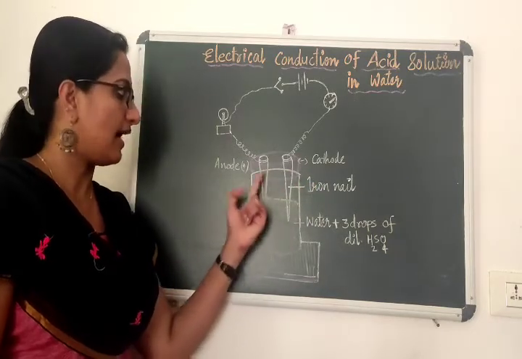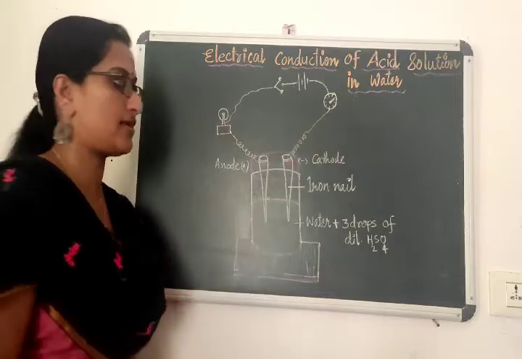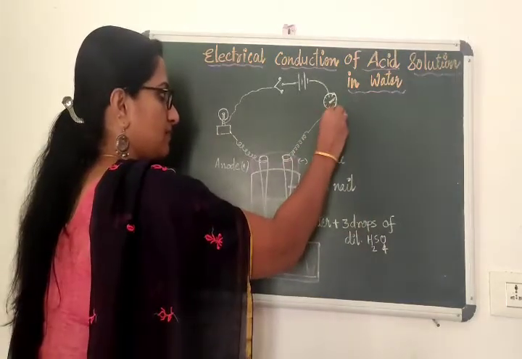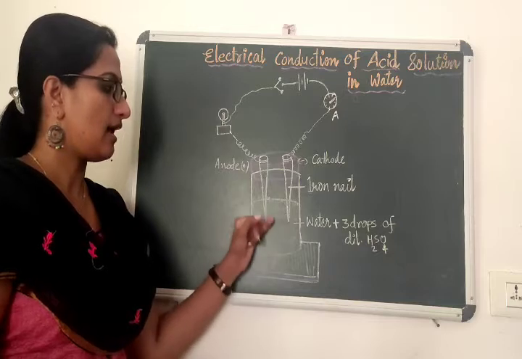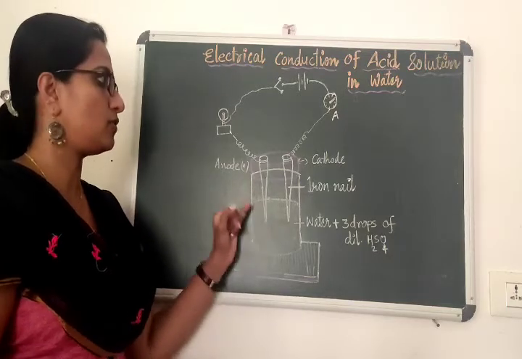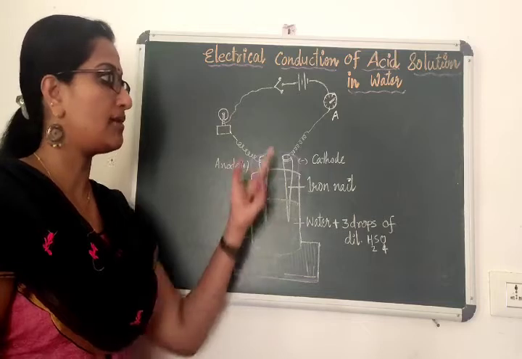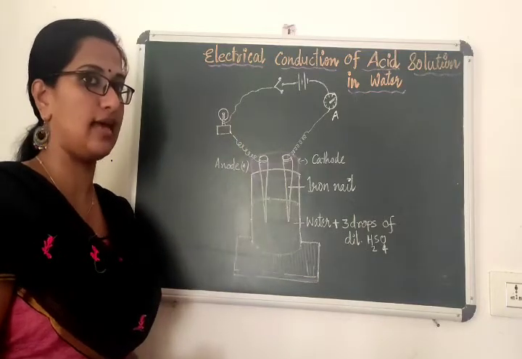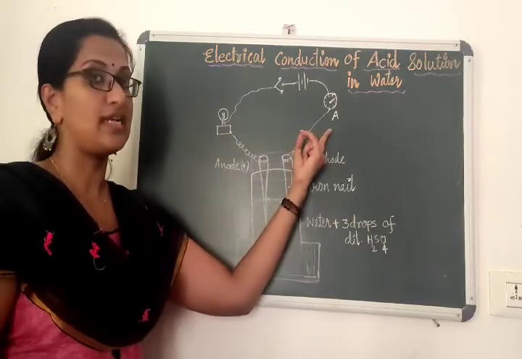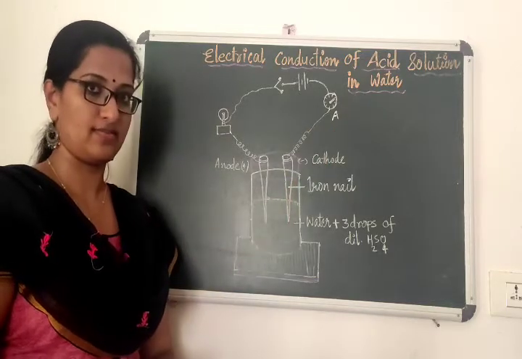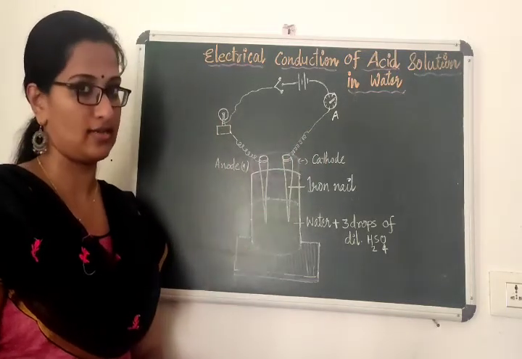After that, a bulb is fixed and an ammeter is also fixed. This is the ammeter. After the arrangement, you just switch on the battery. When you switch it on, you can see that the bulb glows and the ammeter shows deflection. Why does the bulb glow and why does the ammeter show deflection?